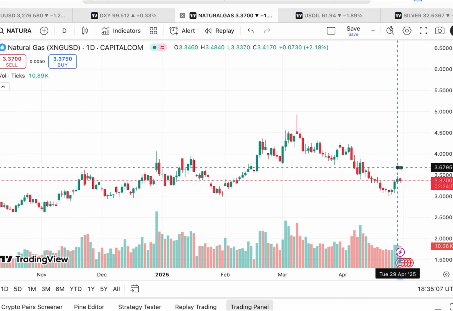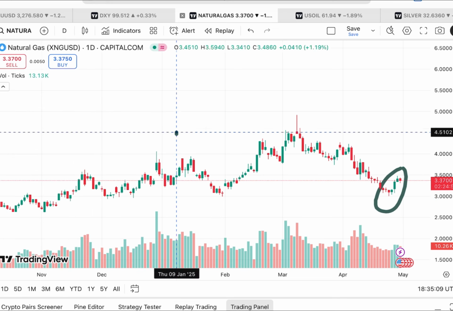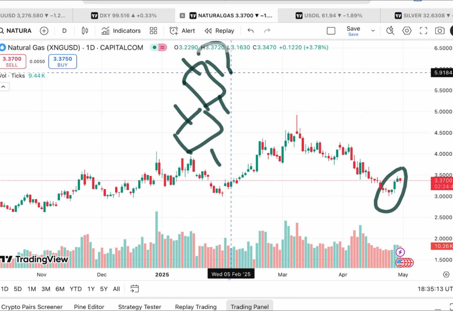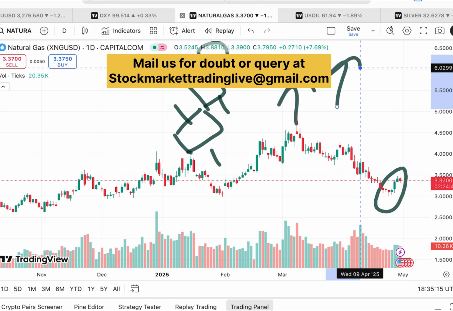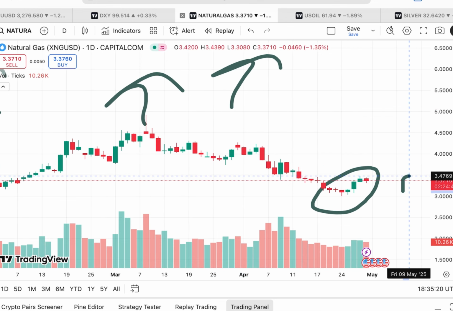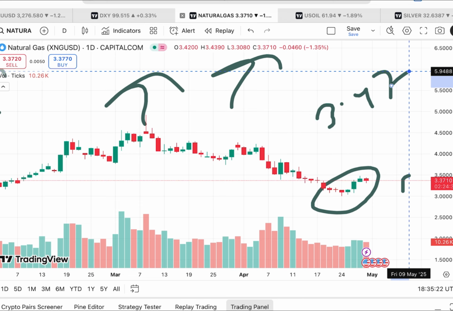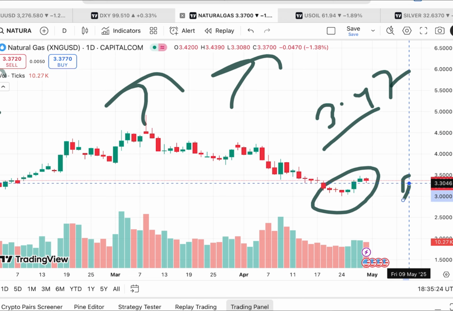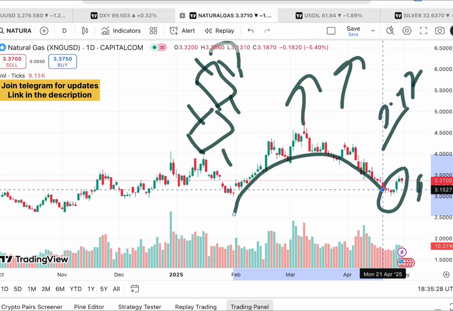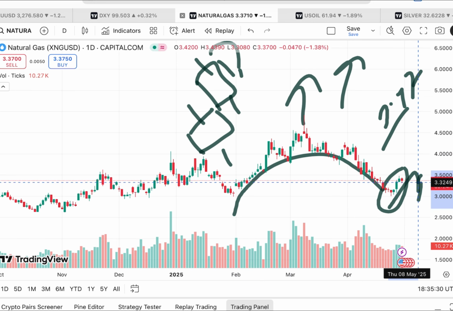Okay, in the previous 3 days we have seen a continuous upside. There is a probability that when 3 green candles form, the probability of moving upside is there. But what we have seen is it made a high of around 3.47 and then a red candle formed. If you look at this particular trend, a U pattern is formed, went up, and after that